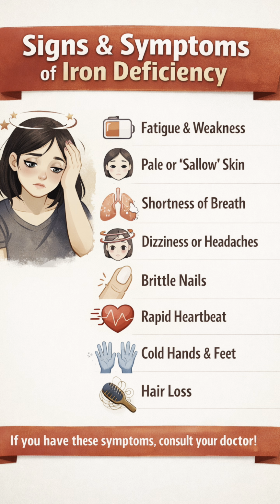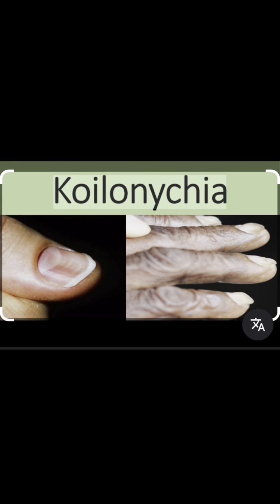Now, coming to the clinical presentation of patients, patient usually present with non-specific complaints like fatigue, irritability, decreased exercise tolerance, and there are signs you can notice in patients like cheilosis. Cheilosis refers to fissures at the corner of the mouth, angular stomatitis. Koilonychia, that is spooning of the fingernails, and palmar creases get lighter in color as compared to the surrounding skin when the hand is hyperextended, and it refers usually HB is less than 8 gram per dl.